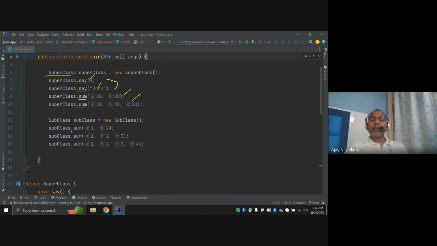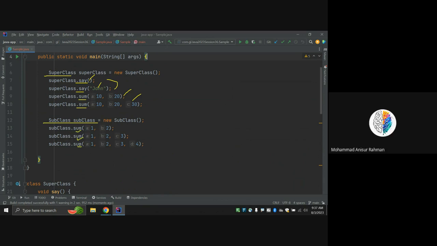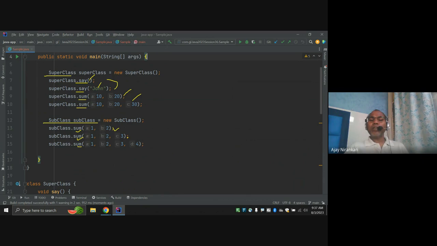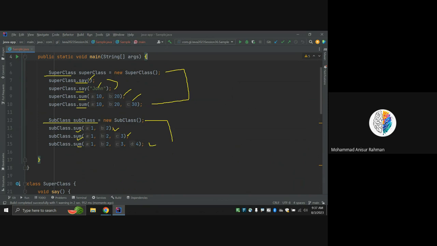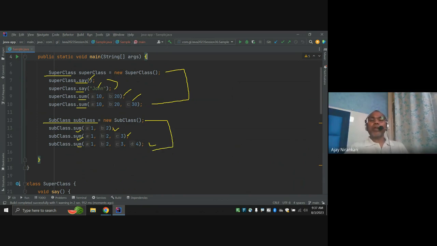And similarly, the subclass has an overloaded sum method three times: I can call sum with 2 arguments, 3 arguments, and 4 arguments. So overloading can be done in one class, or in the subclass using the inheritance relationship.